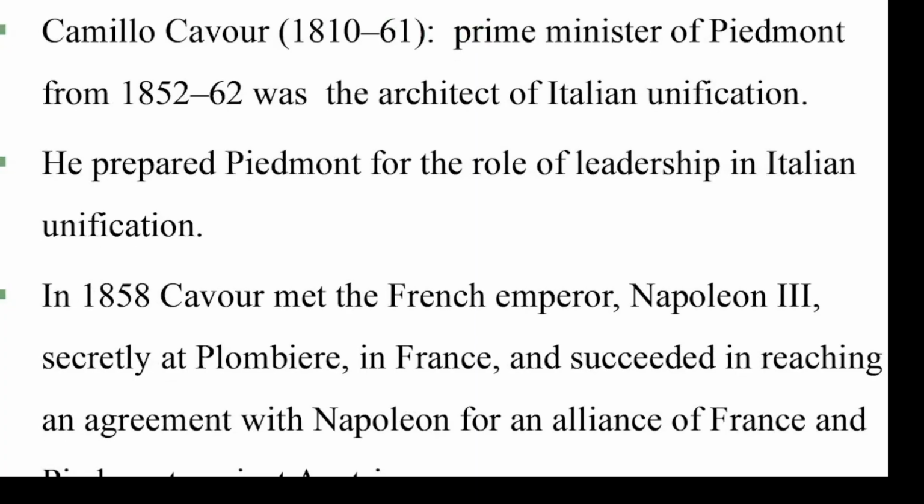So the other one we have is the known leaders. Count Camillo di Cavour came to power, and he lived from 1810 up to 1861. This person came to power in 1852 as the Prime Minister of Piedmont-Sardinia.